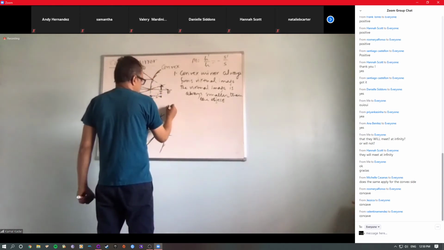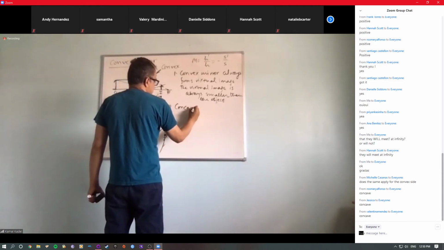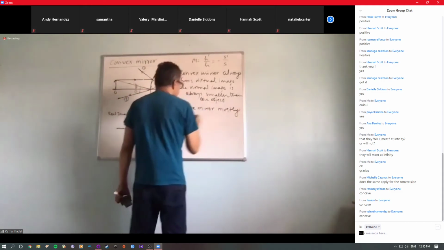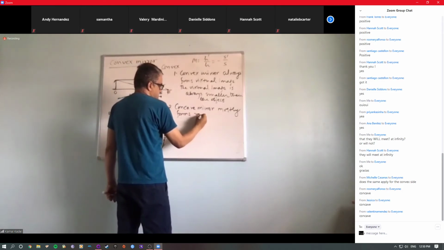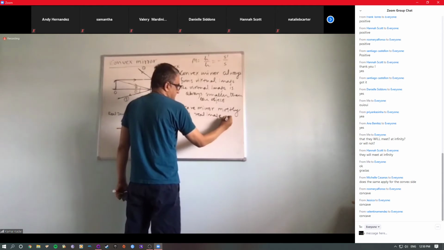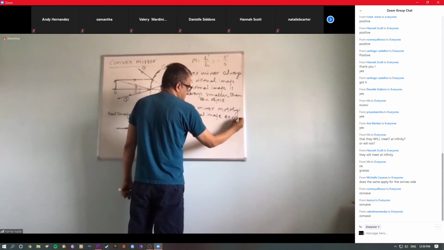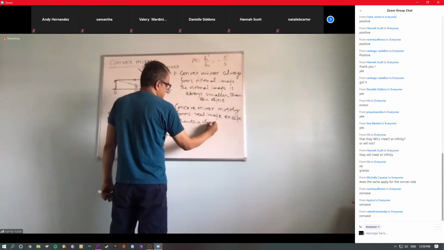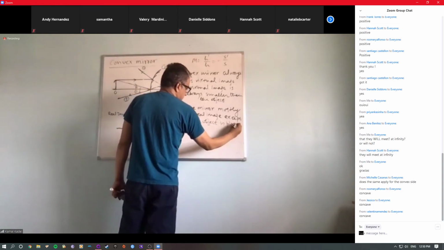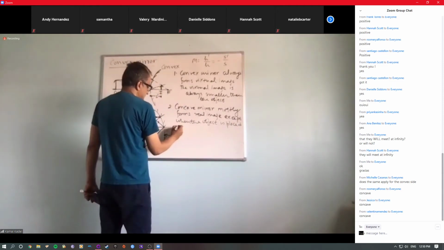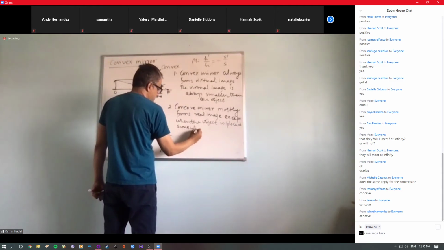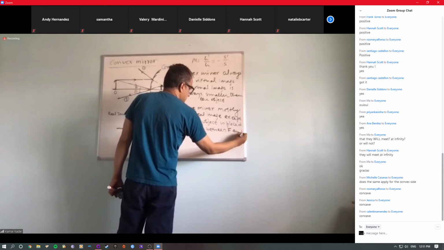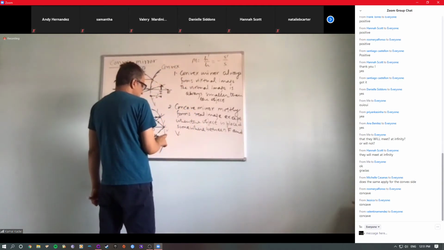Second, a concave mirror mostly forms a real image, except when the object is placed somewhere between F and V, or focus and mirror, right?